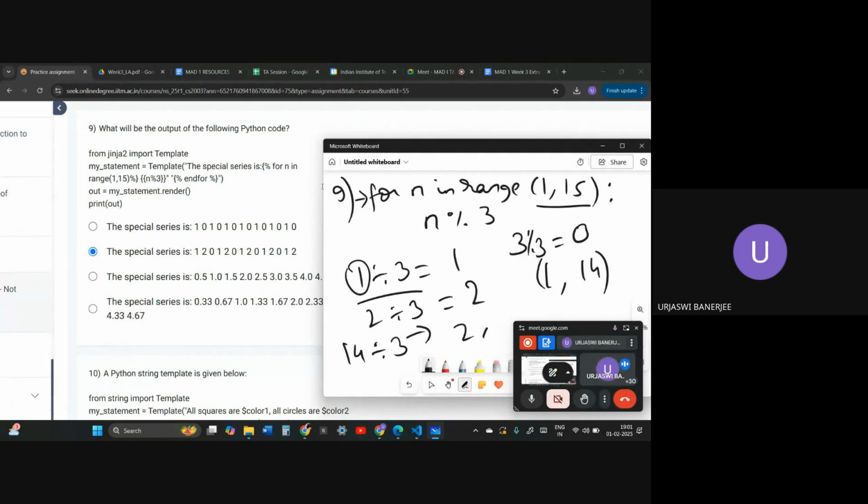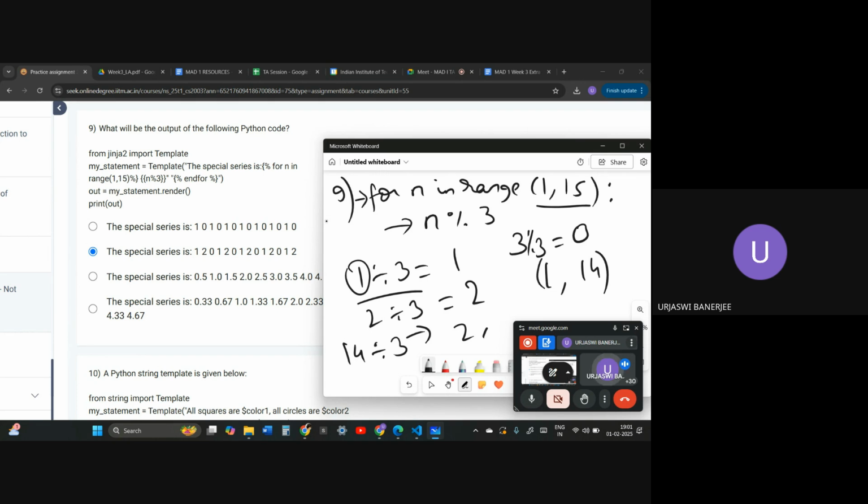And then what does it say? It goes to the next line, which says n percent 3, so we will do n modulus 3. This is the second line. After that, the for loop ends. So what is this doing? n is going through the range of 1 comma 15, and we are dividing, 1 modulus 3, and so on. What does modulus do? Modulus actually takes the remainder.